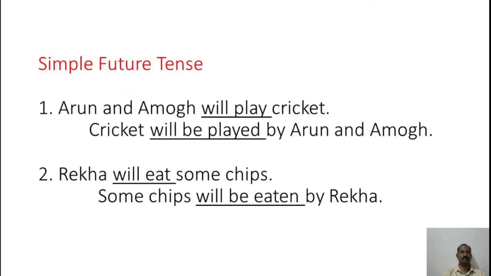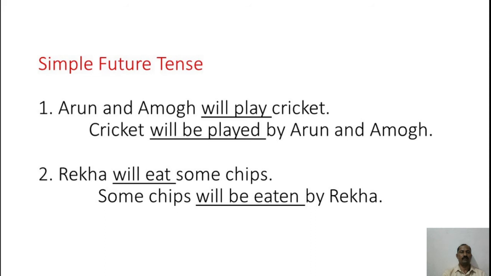Next one is simple future tense. Example number 1, Arun and Amog will play cricket. If you turn it into passive voice, cricket will be played by Arun and Amog. If you observe the underlined words, here play is replaced by played, because you have to change it into past participle form, and will is replaced by will be. According to the to be form with tense, we have to change it.